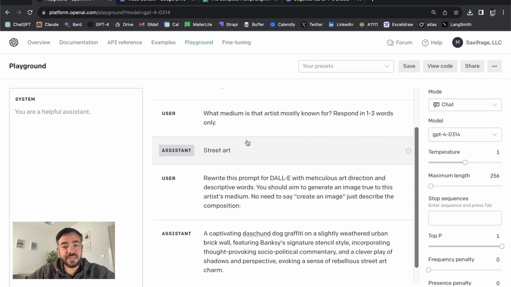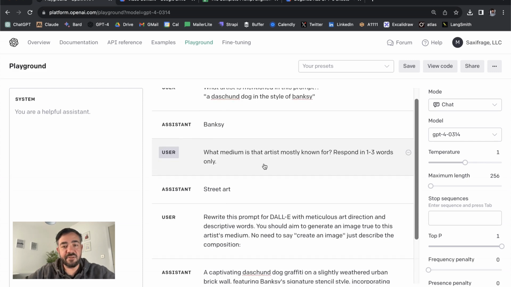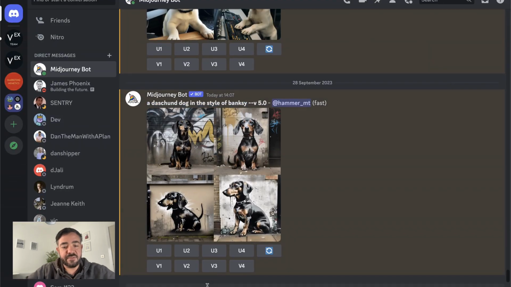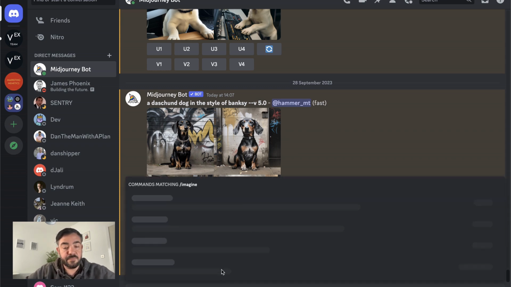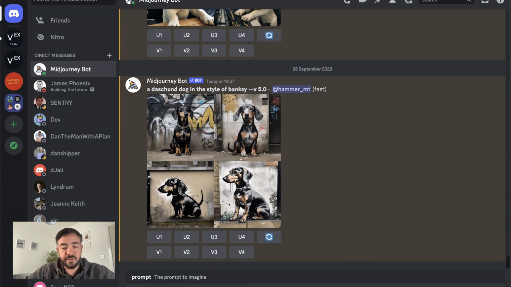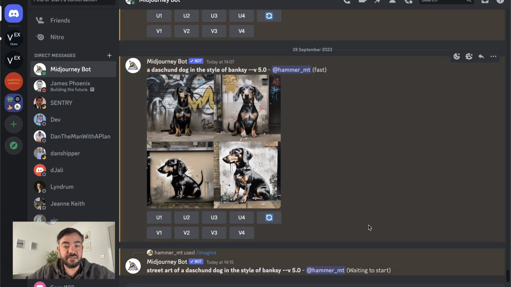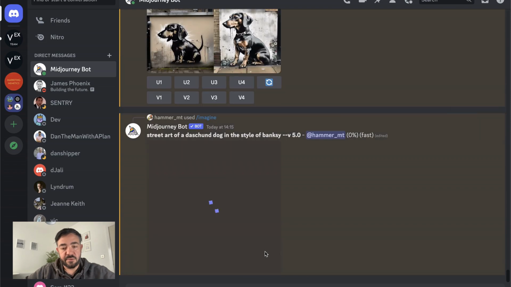And then actually, even with just that, I found in general, you can get better results. If you just say, street art of a dachshund dog in the style of Banksy, just adding the medium itself tends to really help. Sorry, imagine, then prompt. So literally just doing that, just extracting out the artist, asking a little bit more detail about the artist, and then injecting that back into the prompt should get us better results. So we're just going to run that.